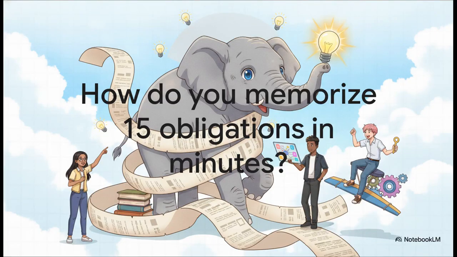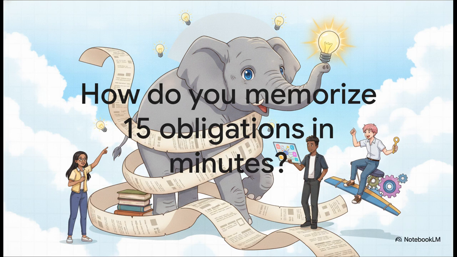Okay, let's dive into this. We kind of need to address the elephant in the room first. If you've ever actually looked at Section 4, Subsection 1, Clause B of the RTI Act, you already know it's an absolute beast. It lists 15 separate legal obligations that public authorities have to proactively publish. 15. Trying to cram 15 distinct, super dry administrative duties into your short-term memory the night before an exam? Yeah, that's just a recipe for massive stress and, let's be honest, completely blanking out the second the timer starts.